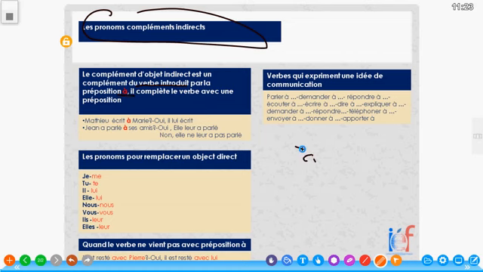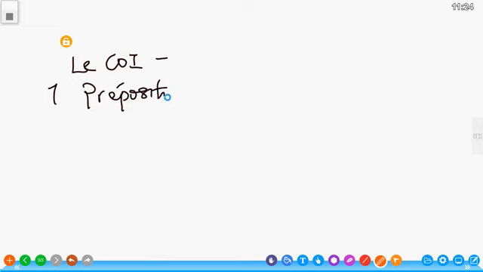I can also say that there are other prepositions that can come apart from à. So this means that le COI takes two groups. The first group is the preposition à, and then secondly, the other prepositions.